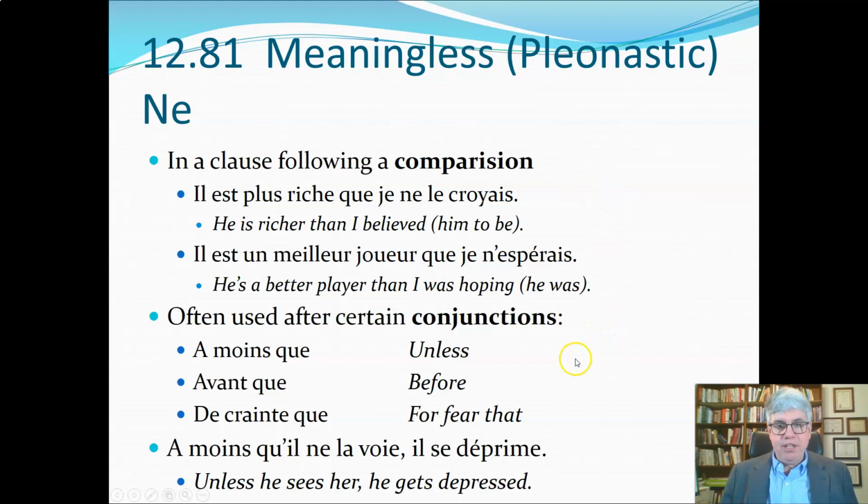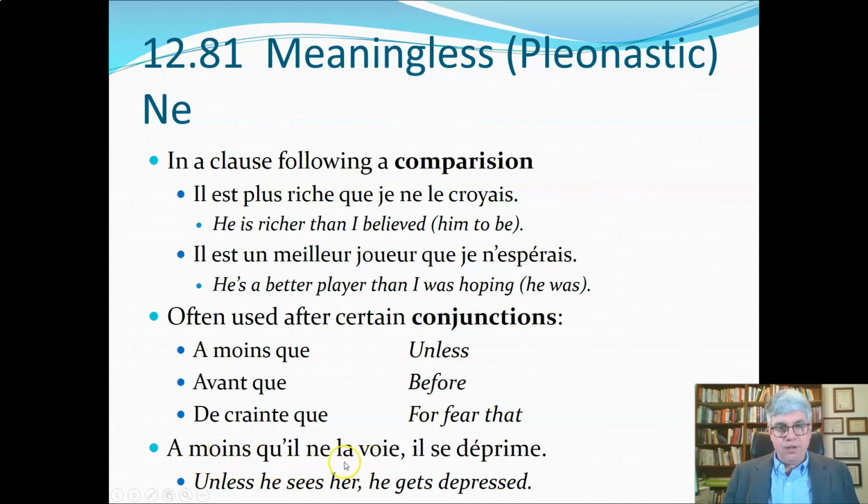The pleonastic ne is also used after certain conjunctions. À moins que, meaning unless, avant que, meaning before, and de crainte que means for fear that. À moins qu'il ne la voie, il se déprime. À moins que means unless he sees her. Now, à moins que takes the subjunctive, so that's why we have voir in the subjunctive.